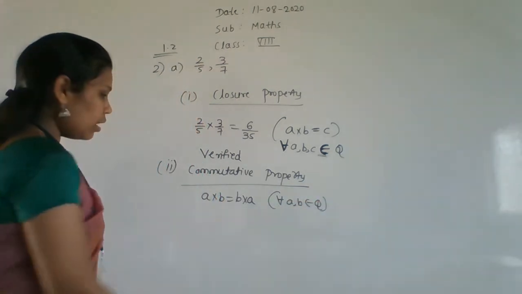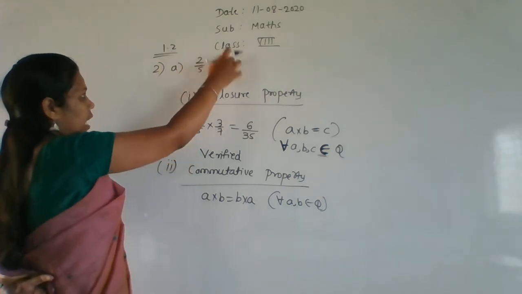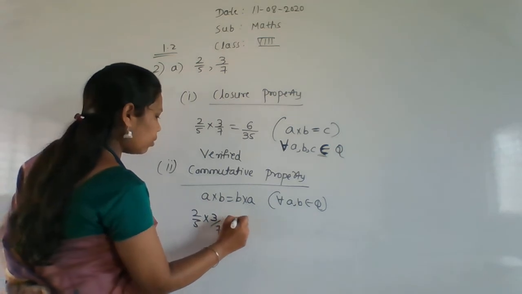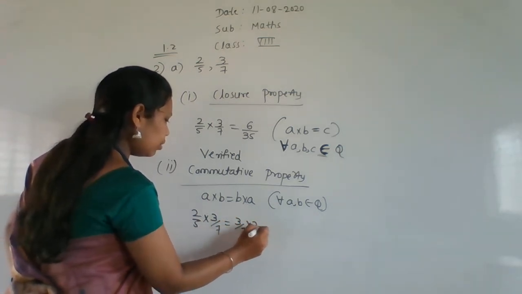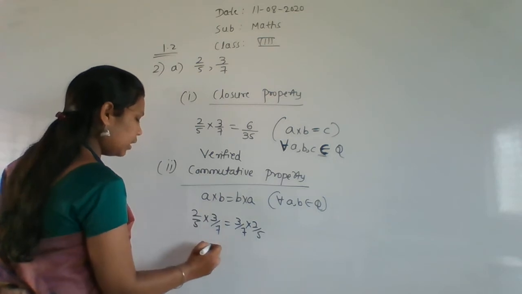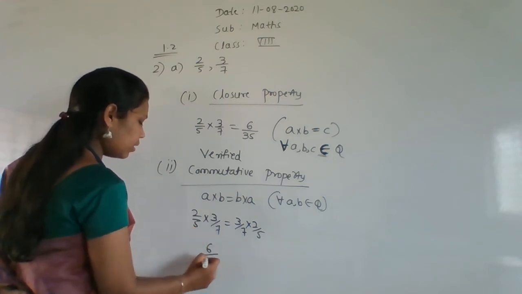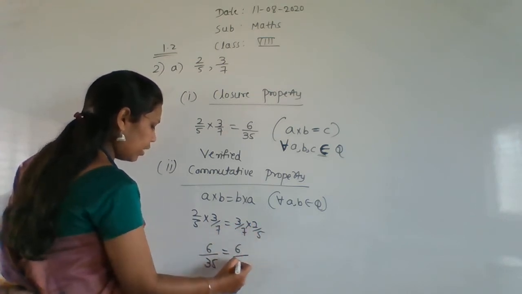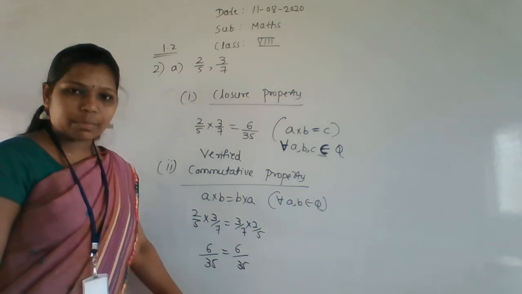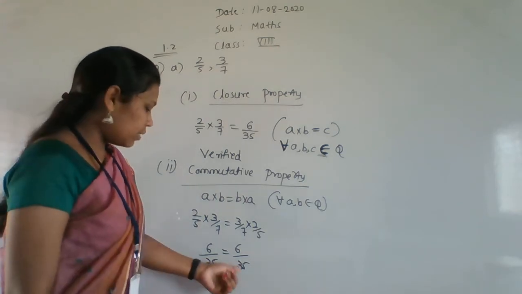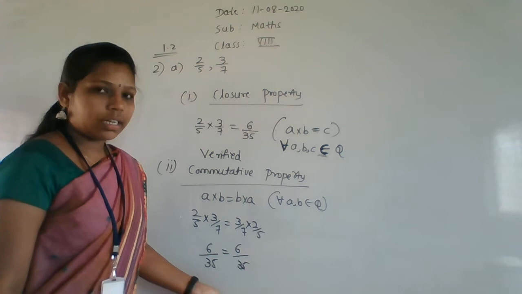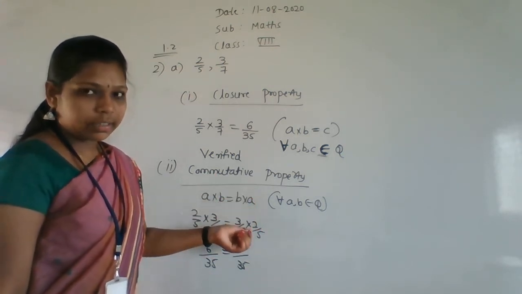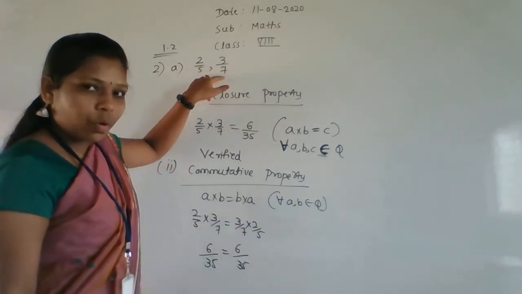This is our rule, and we'll take 2 by 5 into 3 by 7 is equal to 3 by 7 into 2 by 5. 2 into 3 is 6 and 7 fives are 35, and here 2 into 3 is 6 and 7 into 5 is 35. We are getting equal answers, right? Both are equal here, 6 by 35, 6 by 35. So it holds the commutative property. The commutative property is satisfied under multiplication for these two numbers.